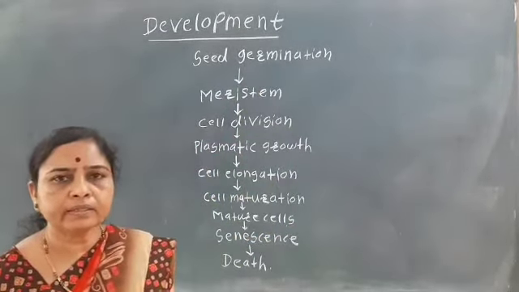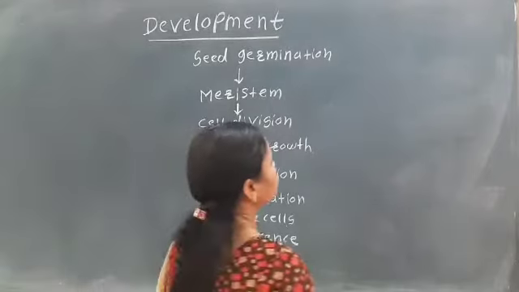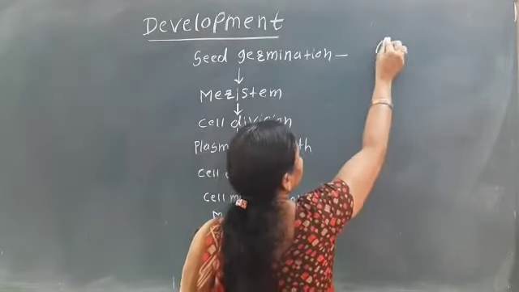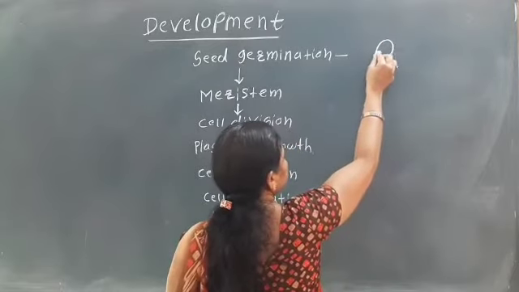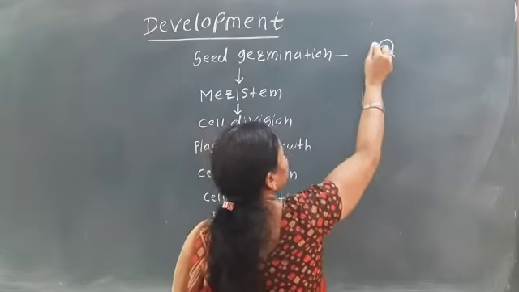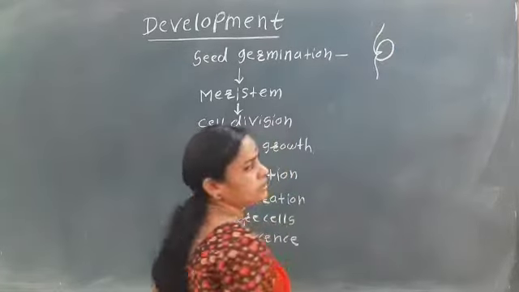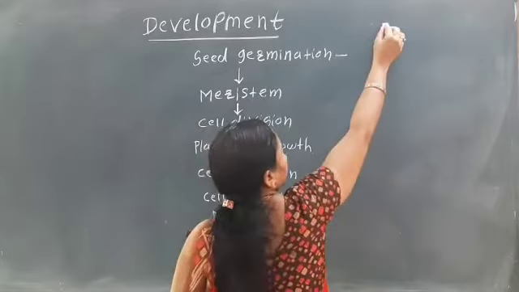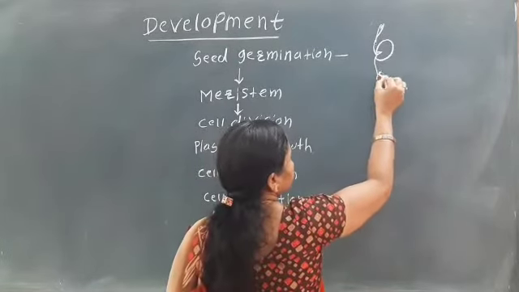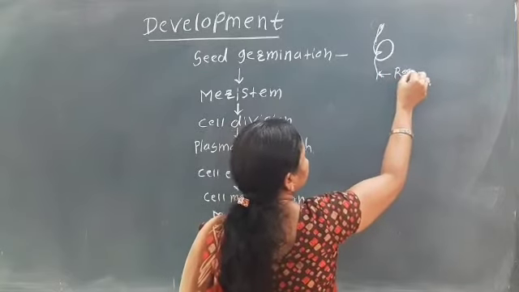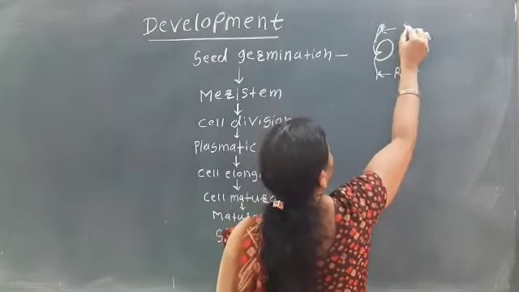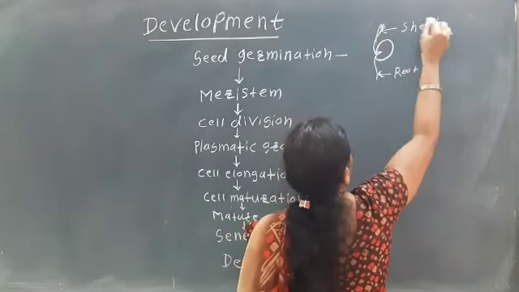We have seen in the last lecture that when the seed germinates, there is formation of the root system and the shoot system. The radicle forms the root, and from the plumule there is the formation of the shoot.